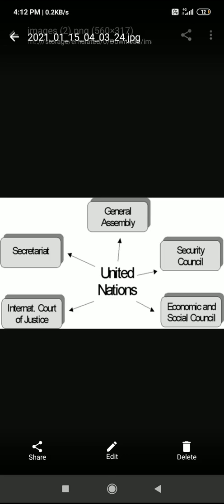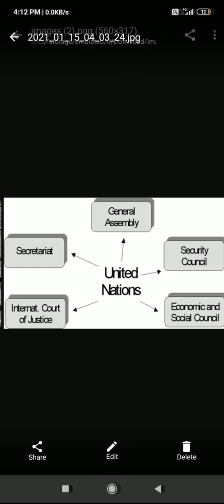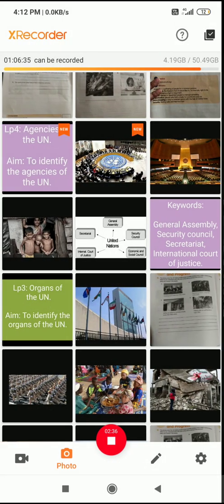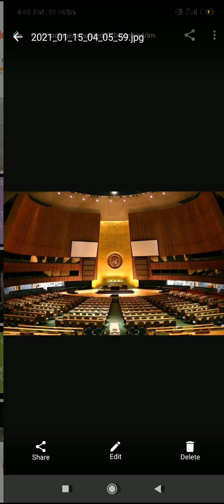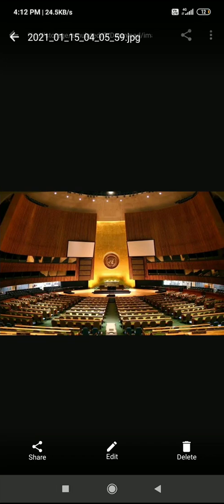The General Assembly meets for discussion. If any problems are there in the world, the discussion will happen in the General Assembly. Here the member countries will sit together and discuss the problem.